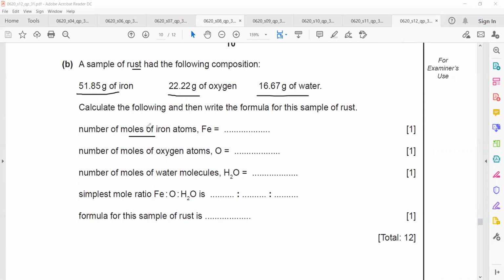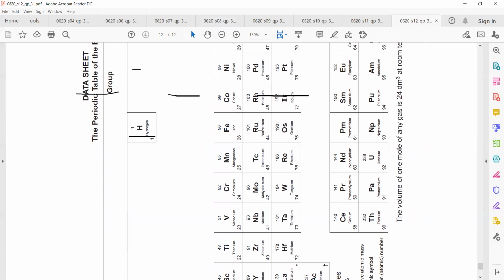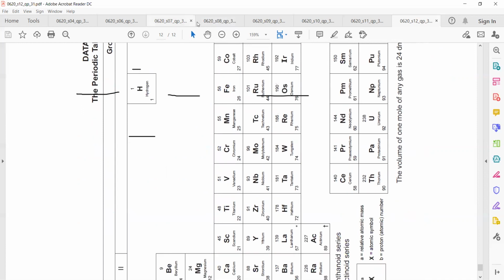Number of moles of iron. Moles equal mass in gram divided by atomic mass or molecular mass. Iron is an atom, so the atomic mass of iron, you can see in the periodic table. Fe, it's 56.